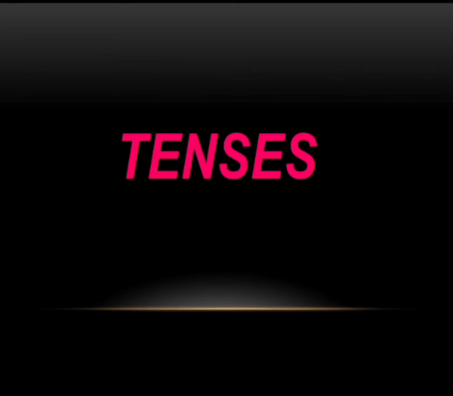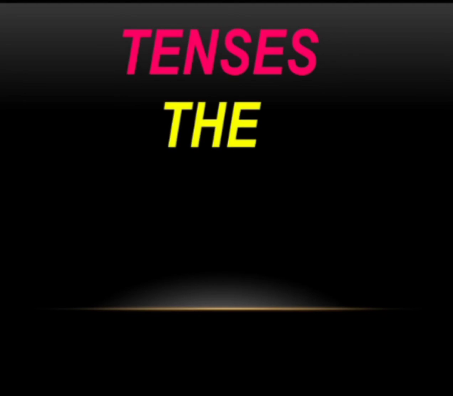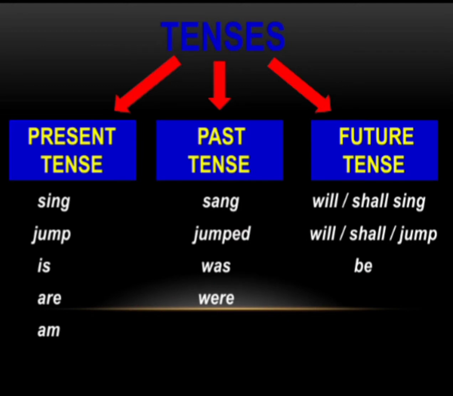Actually, what do you mean by tense? Tense means the time when an action takes place, and verb plays a major role when we deal with tenses. Remember, verb is a word that denotes an action, a state of being, and possession. Basically, tense is the time of action. Tense is the word which denotes the time of action.